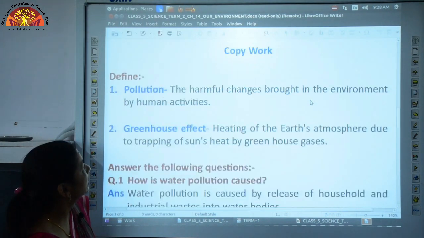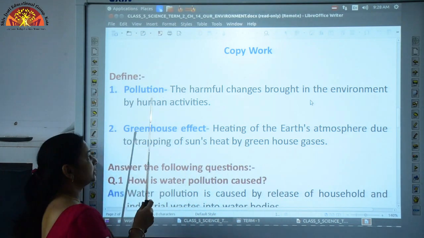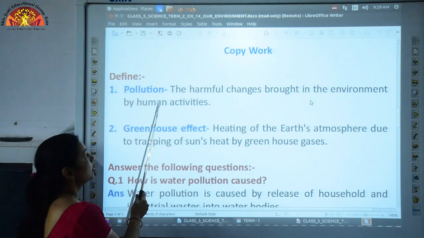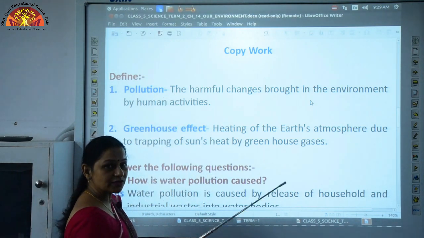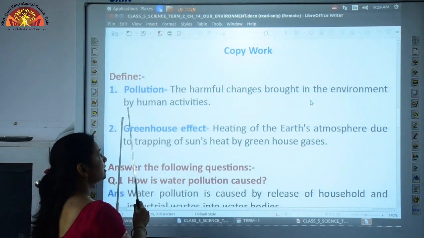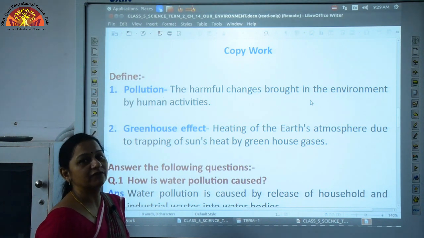Now we will proceed with our copy work. First we are going to do the 2 definitions which are important in this chapter. The first one is pollution. What is pollution? The harmful changes which are brought in the environment by human activities. We human beings have interfered with the environment.